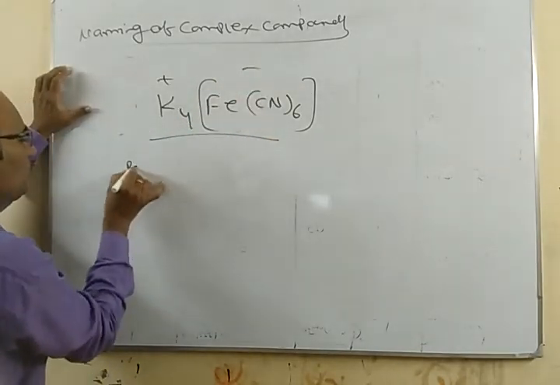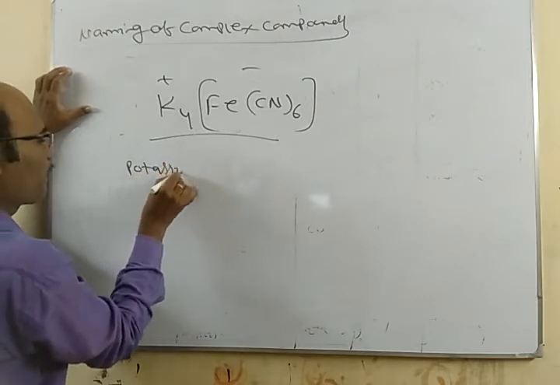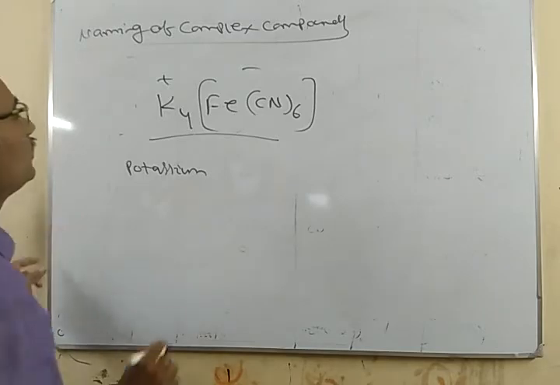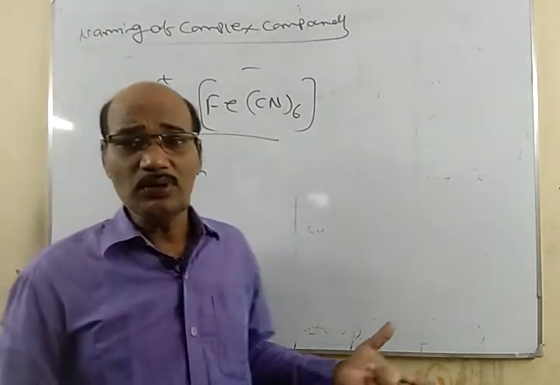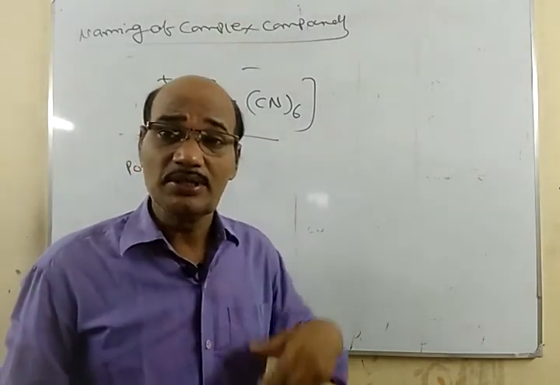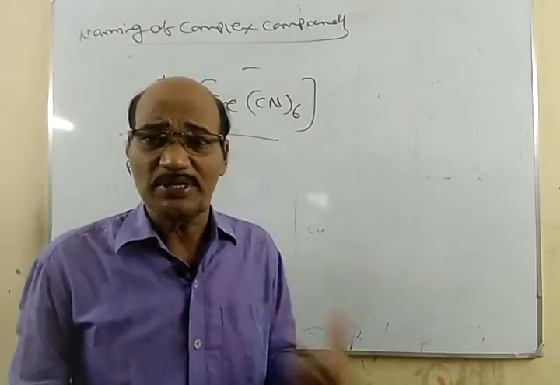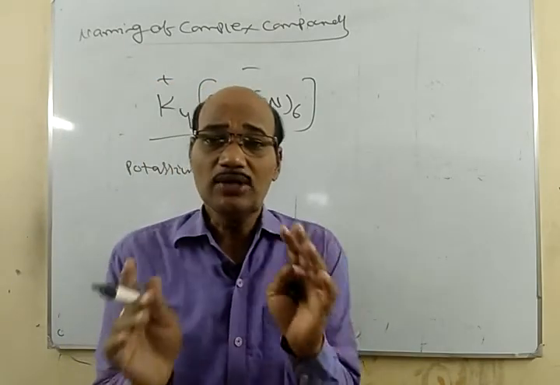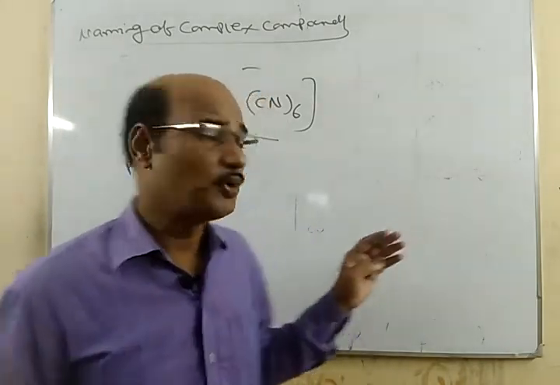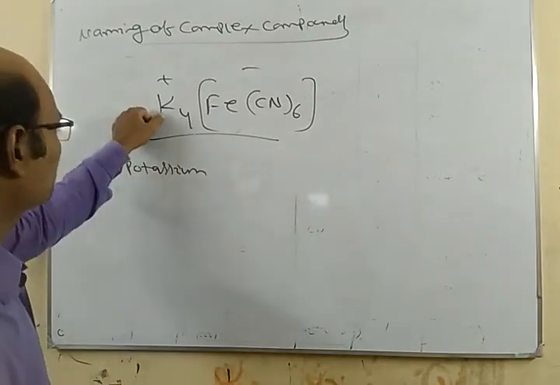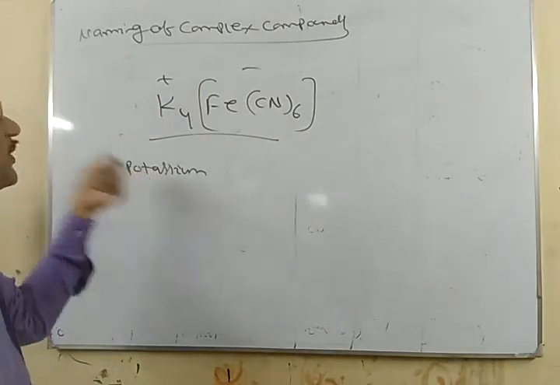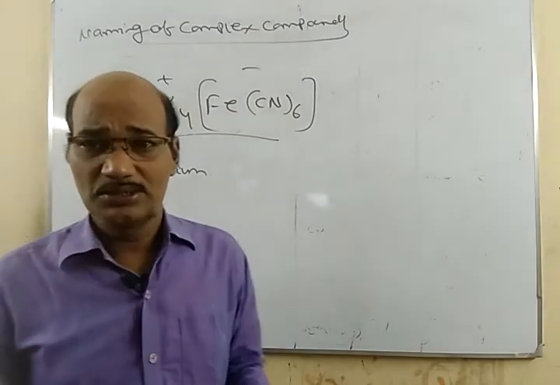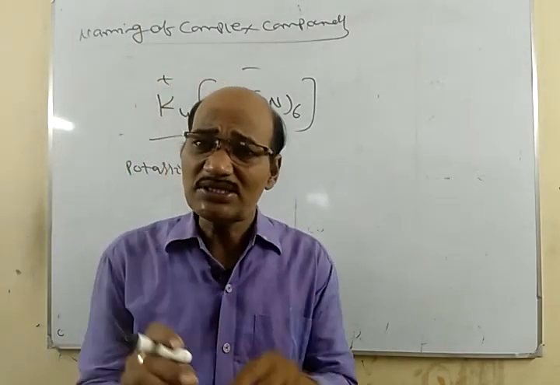So first of all, potassium. Whether the complex is negative or positive, that doesn't matter. Whether the simple part is positive or negative, that doesn't matter. You write the name of the positive part first. So here the positive part is K4, so just write potassium. And also the simple part is named just as simple.